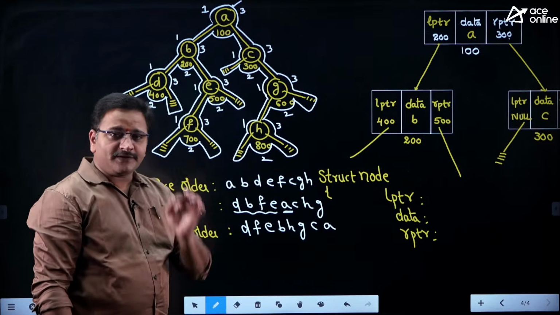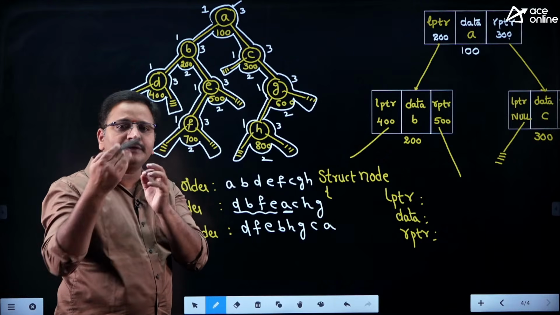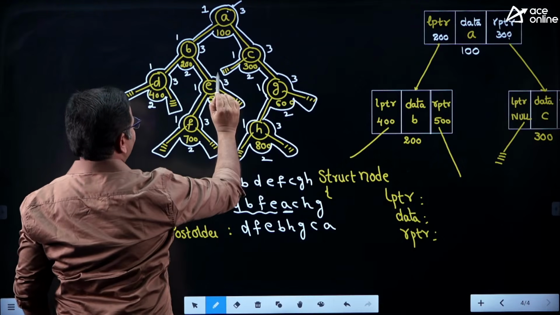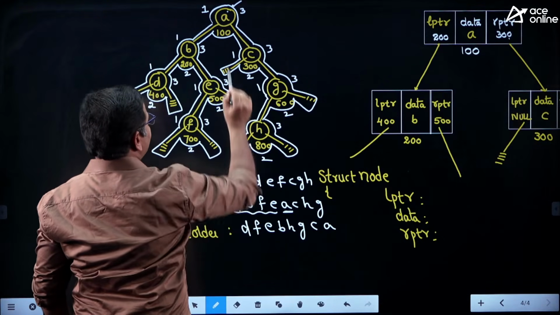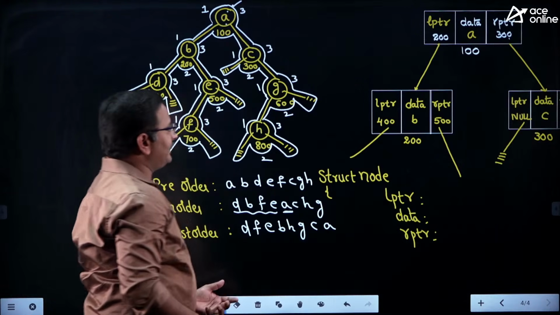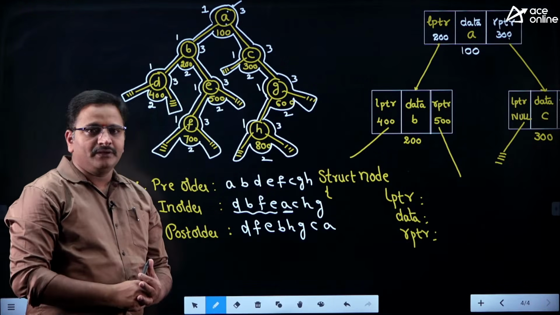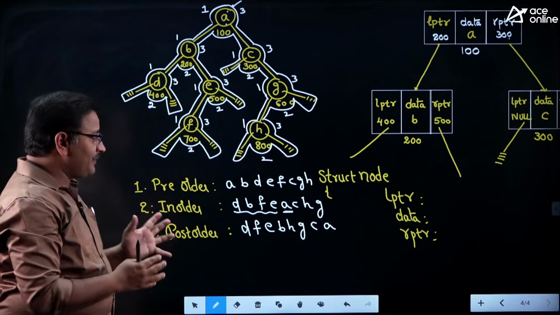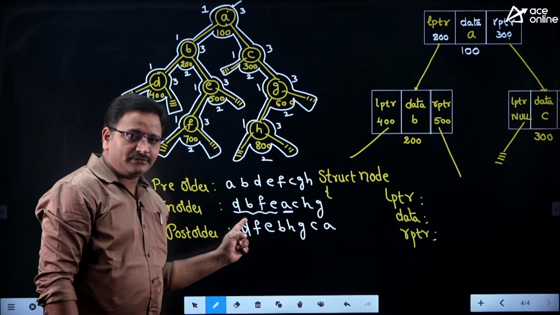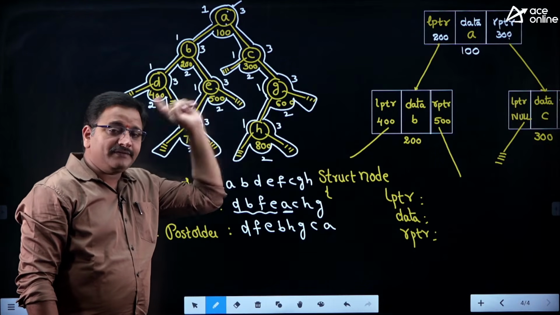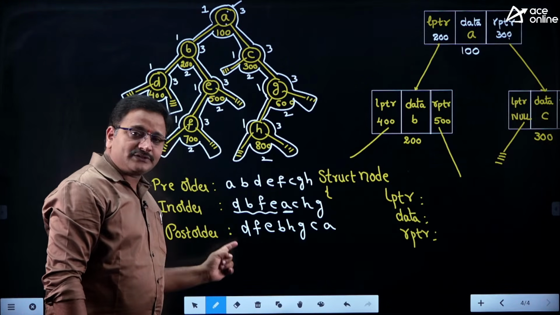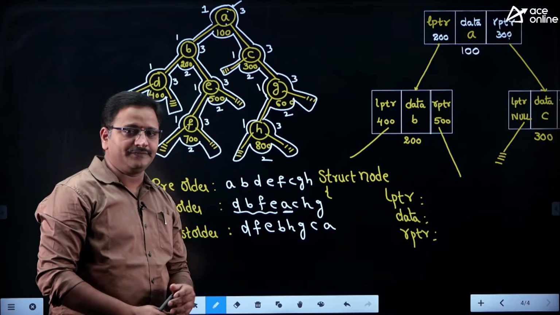Whereas post-order traversal means for every node, first finish left and then right and then process that node. For example, if you take A, left means this part and right means this is the right part. It means that this node we can visit only at the end friends, okay, at the end. So this is a shortcut method you can use so that you will get a clear idea and we can answer questions very quickly in the exam also. Then from this, what type of question will they ask again? Sometimes they will provide pre-order and in-order traversal. They will ask you to construct the binary tree and they will ask what is the height of that binary tree, okay. Or else by using in-order and pre-order, they will ask what is the post-order traversal also. Is it clear friends, okay?